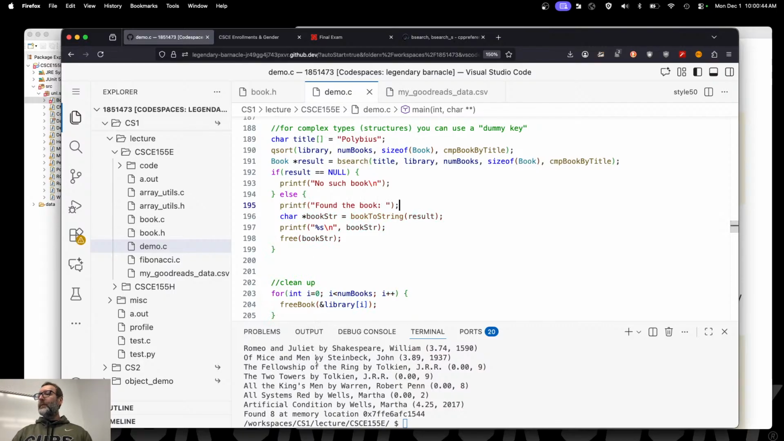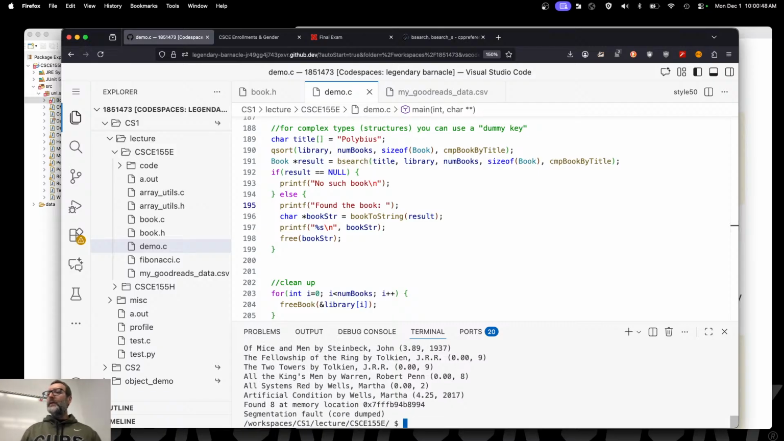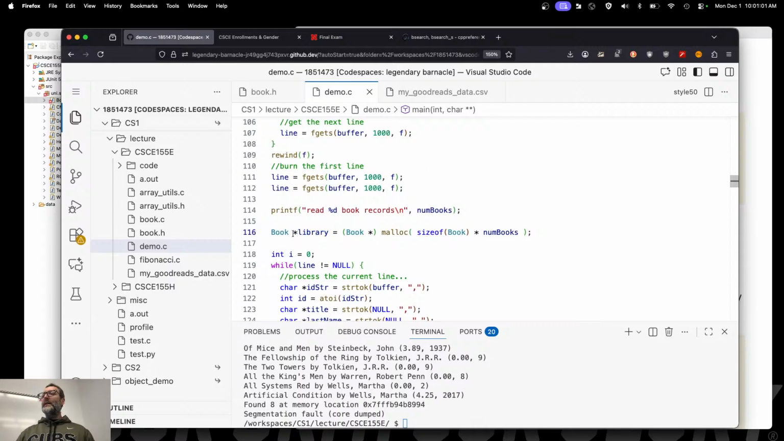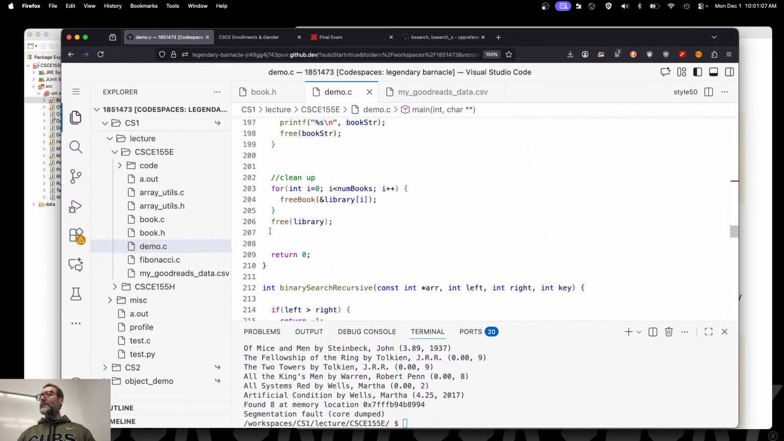There. So let's see if this works here. GCC and a dot out. Segmentation fault. Right? What happened here? What is library? What type is library there? Let's go back up to it. It is an array of books, right? Let's go back up here.